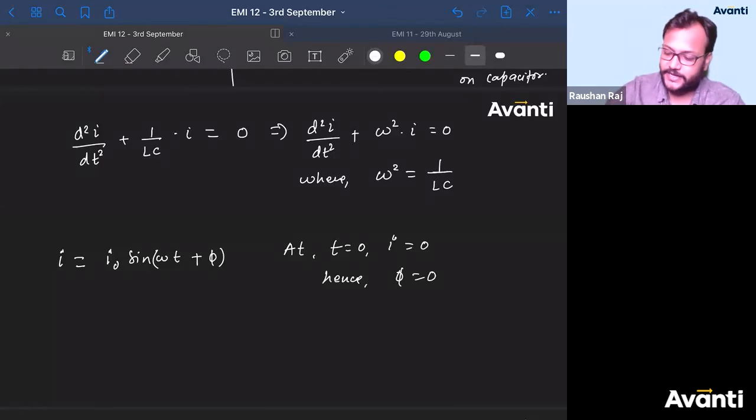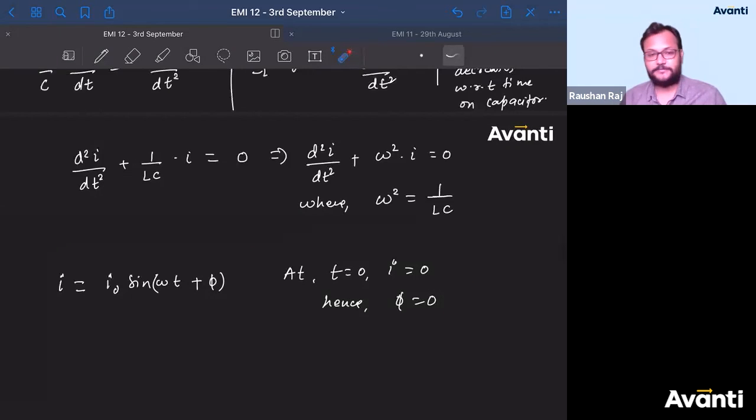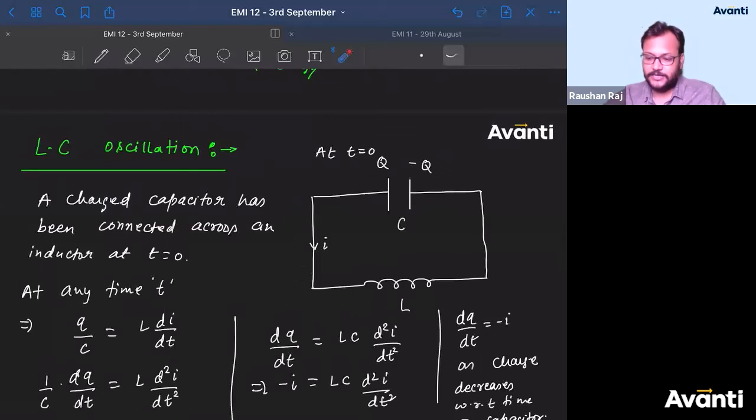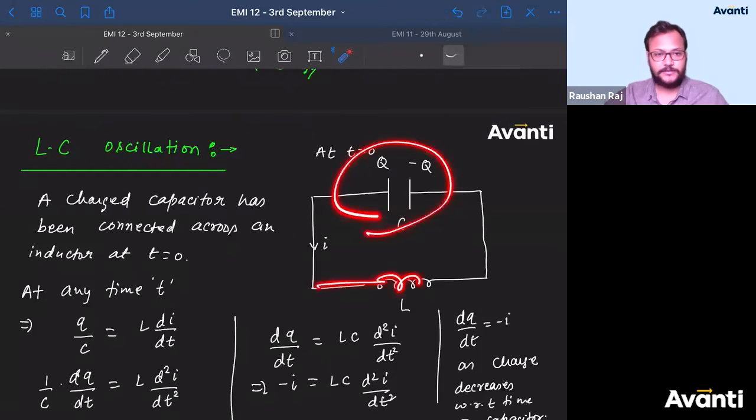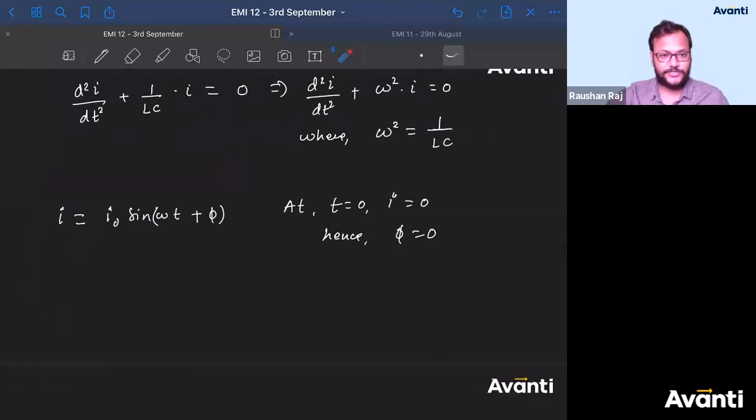Tell me guys, why did I write that at t is equal to 0, the current in this circuit is 0? Tell me the reason behind that. Come on guys. When you have connected the capacitor across the inductor, before connecting it, there was no current flowing through the inductor. Now once you connect it, current will try to flow through it, and this inductor will oppose that sudden change. Very good Pridarshini, very good Adesh, very good Ganesh. So the sudden change will be opposed by the inductor. So at t is equal to 0, I will be 0, hence phi is 0.